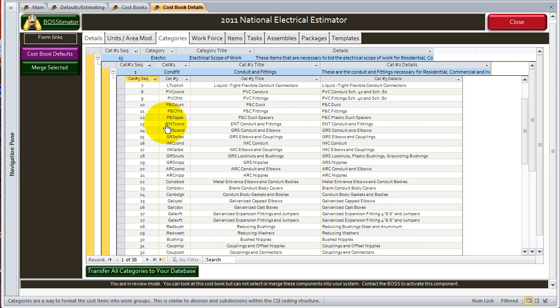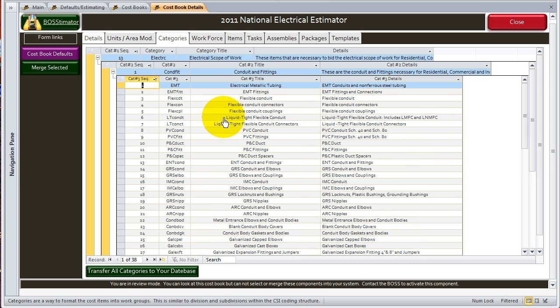This one's for conduit and fittings. So if you see anything under this, electric, conduit, fittings, EMT, you know that is electrical metallic tubing. One thing you see on here, though, is the number at the beginning.